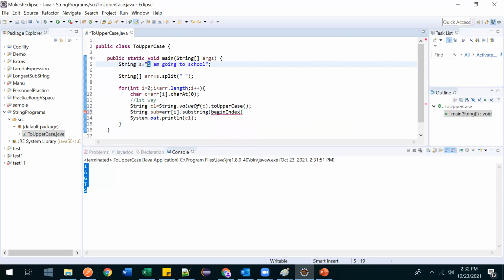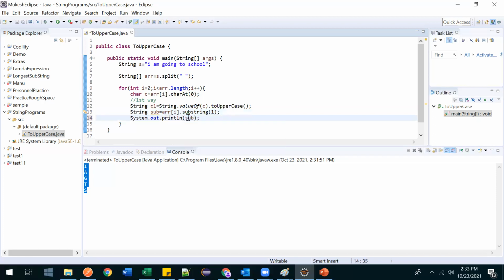In "am", we have to take it from M. M is at the first index because A is at index 0 and M is at the first index. Likewise, G is at index 0 and O is at the first index. From here till the end we have to take. So in substring, if we provide 1, because from index 1 we want all the letters till the end, it will give everything from the first index till the end, and all will get stored in this sub.